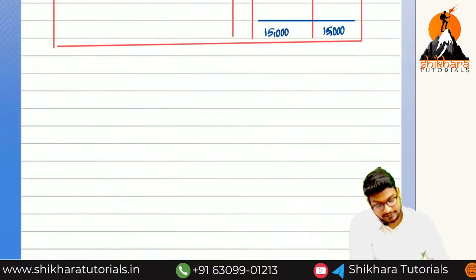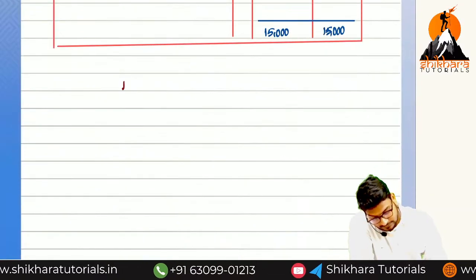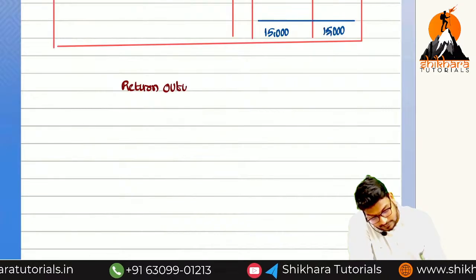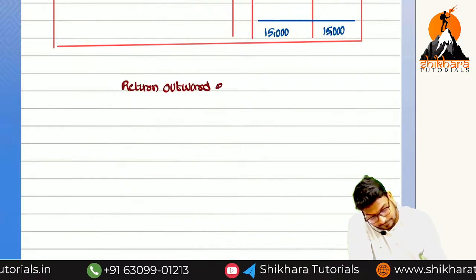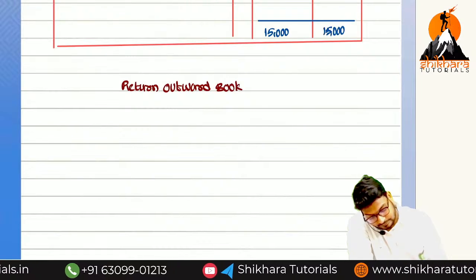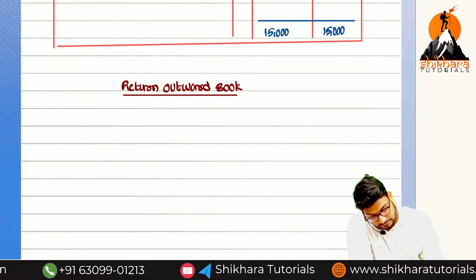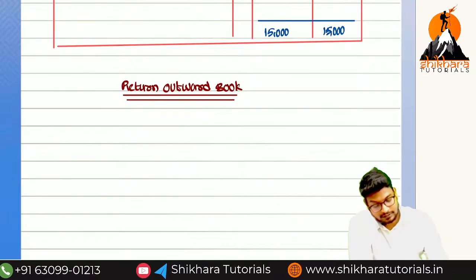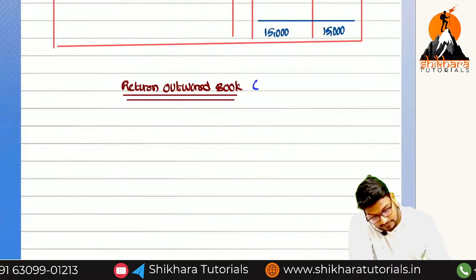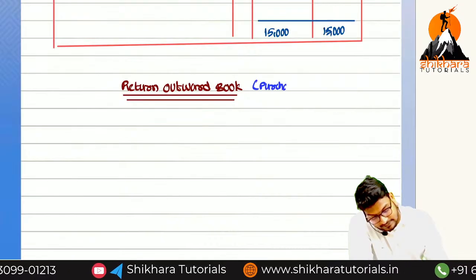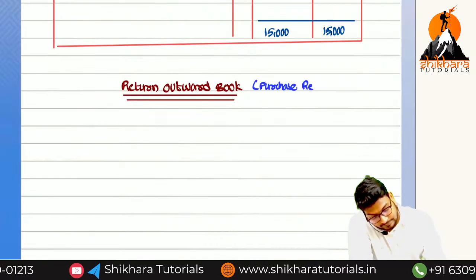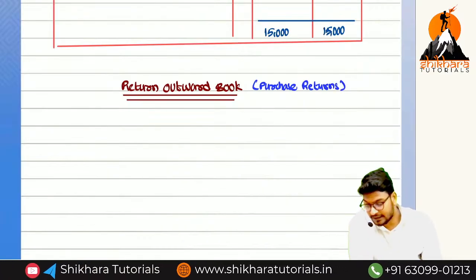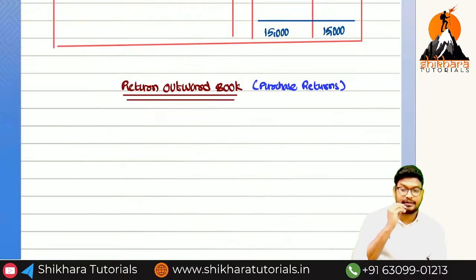Next put the heading return outward book. Return outward book, nothing but we can call it as purchase returns. Purchase returns.